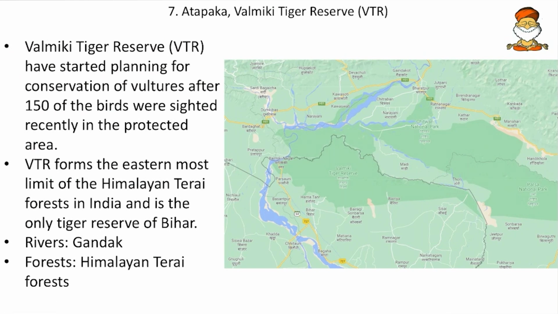So this tiger reserve has started planning for conservation of vultures after 150 of the vulture birds are sighted recently here. So now Valmiki Tiger Reserve is going to protect the vultures, and this forms the easternmost limit of Himalayan terai forest in India, and this is the only tiger reserve of Bihar. So it is in Bihar and it is in the edge of Terai region. So we know that Terai, Bangar, Kadar, etc. So revise that here. And then the river Gandak flows near to it.